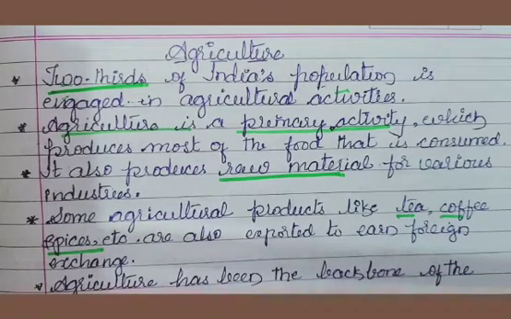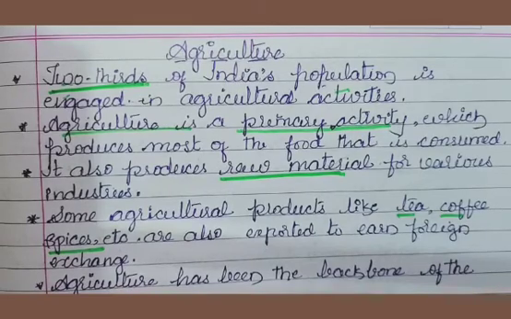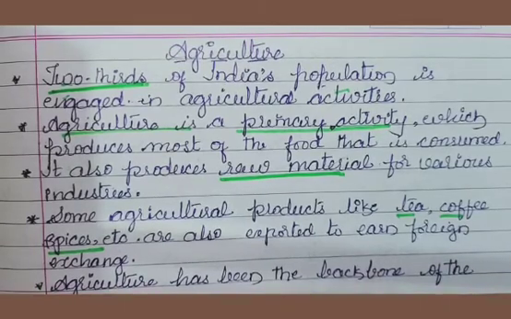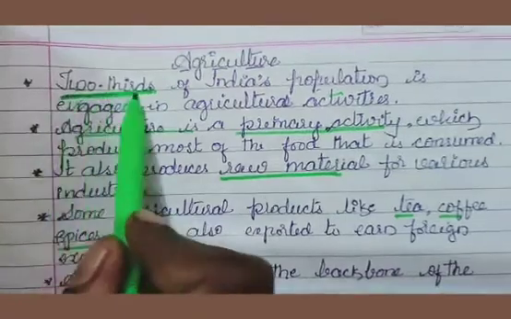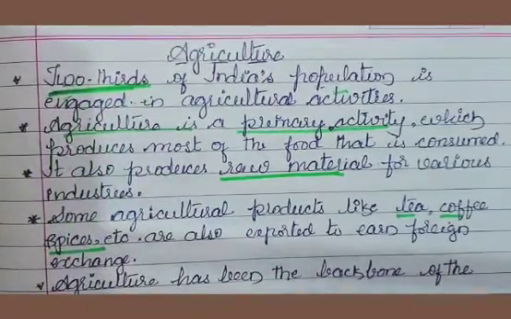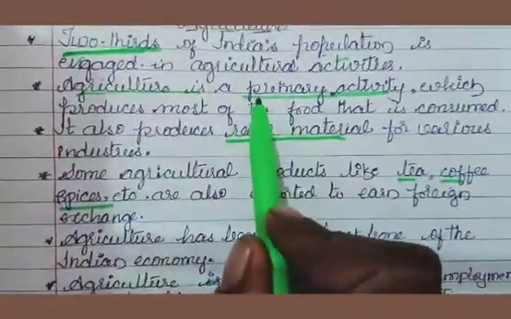What is agriculture? We can say it is the tilling of land for the purpose of cropping. In India, more than two-thirds of the population is engaged in agricultural activity. So agriculture is a primary activity.